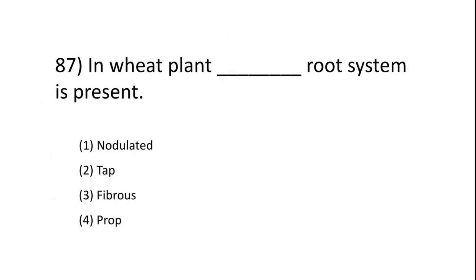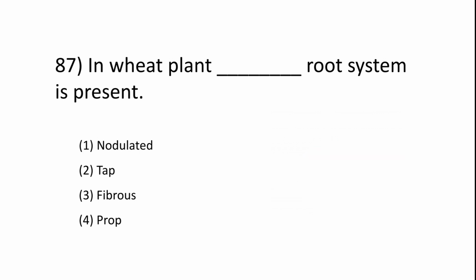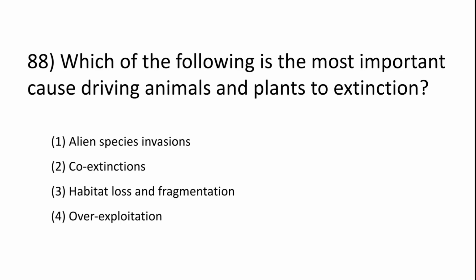87. In wheat plant, dash root system is present. Nodulated, tap, fibrous or fibrous, prop. Wheat plant का root system. The answer is fibrous.